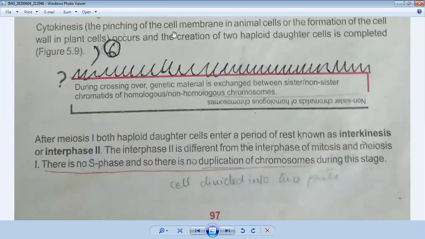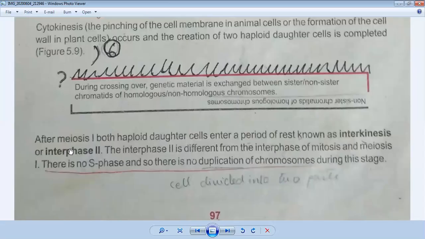Cytokinesis in meiosis. This is the definition of animal cell, and this is the definition of plant cell. After cytokinesis has happened, after meiosis one, both haploid daughter cells enter a period of rest known as interkinesis or interphase 2.